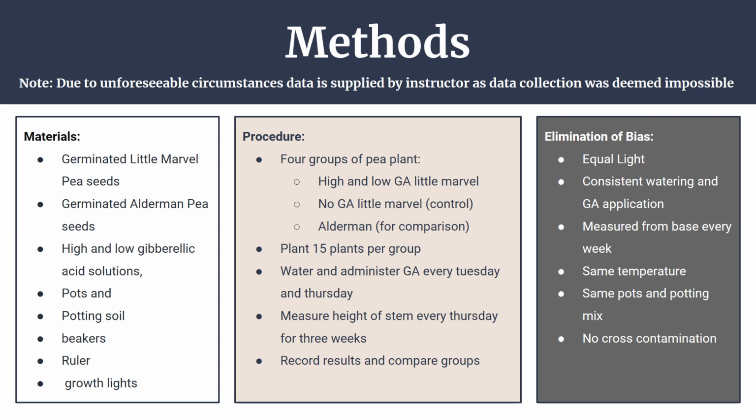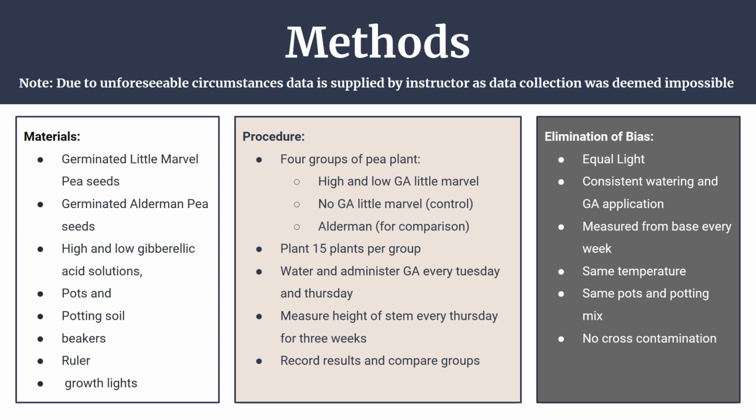The materials we need for this project are germinated Little Marvel pea seeds, germinated Alderman pea seeds, high and low gibberellic acid solutions, pots and potting soil, beakers, rulers, and growth lights. And then the procedure part.